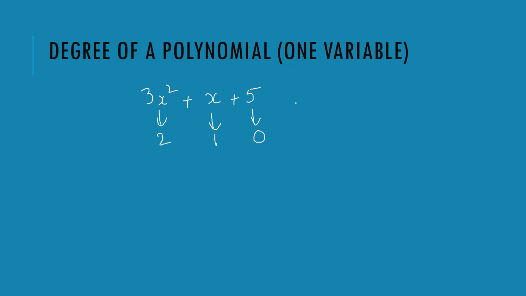So the degree of this polynomial is the highest exponent of the terms. Here 2 is the highest, so that will be the degree of the polynomial. Now let me move on to another example. And this is for you to solve.